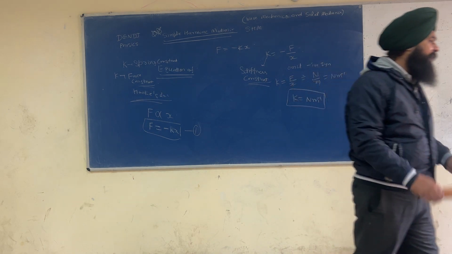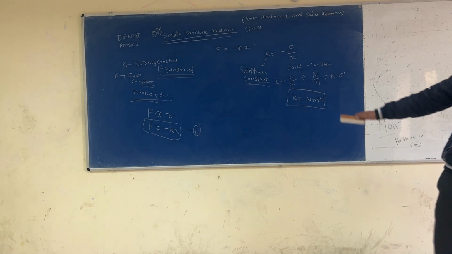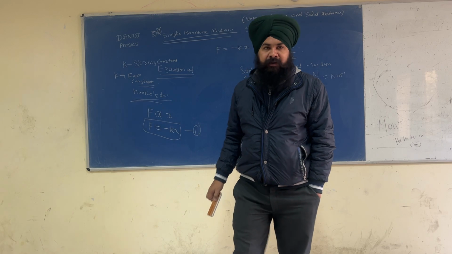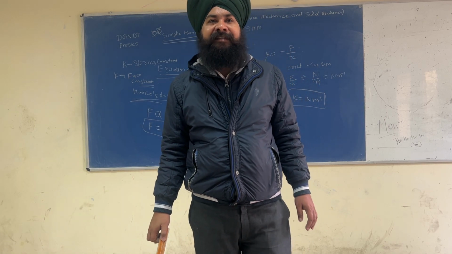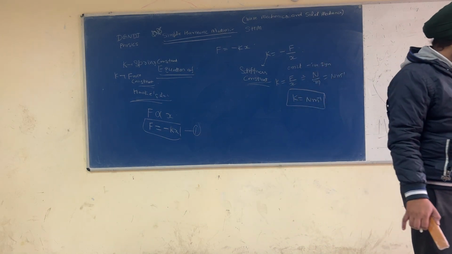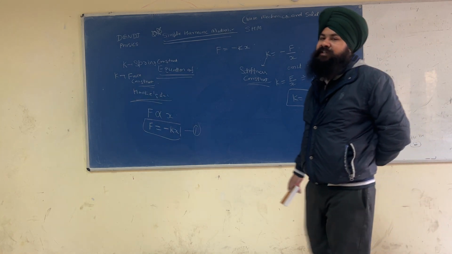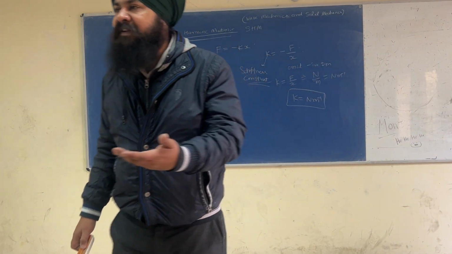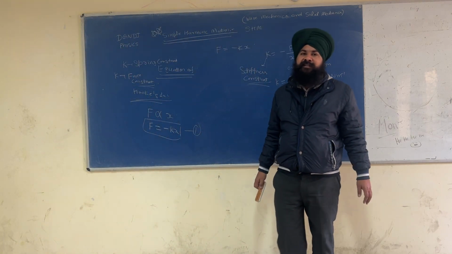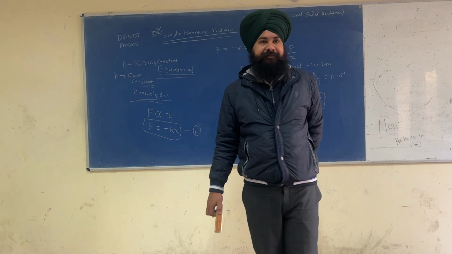So please write the next point. In equation number 1, the negative sign indicates that F is always directed towards the mean position. Now write the next point.